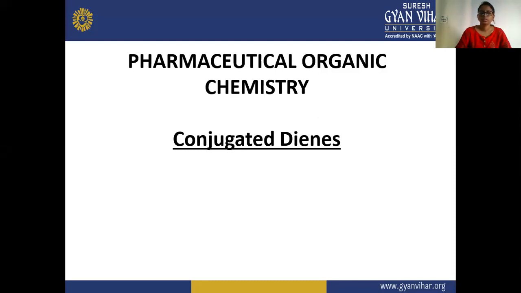Today in this pharmaceutical organic chemistry, we are going to study about the conjugated dyes and some of the chemical reactions of alkenes, which were left in the previous topic.